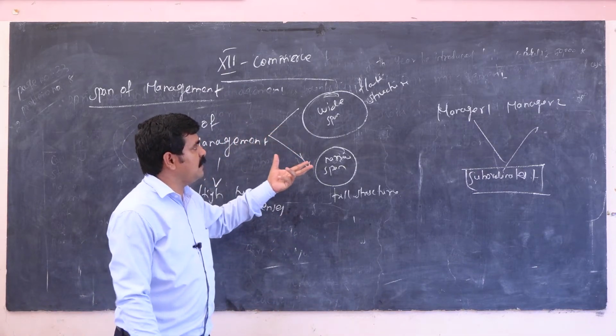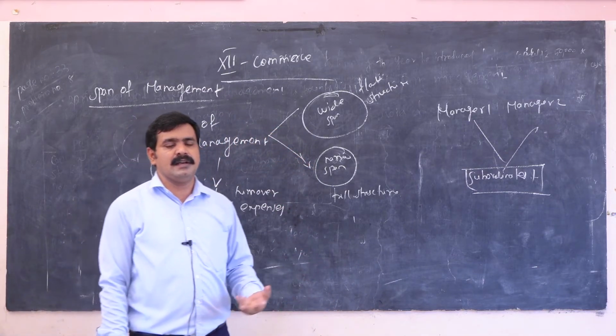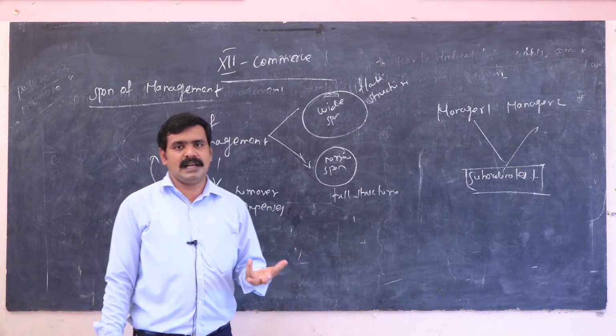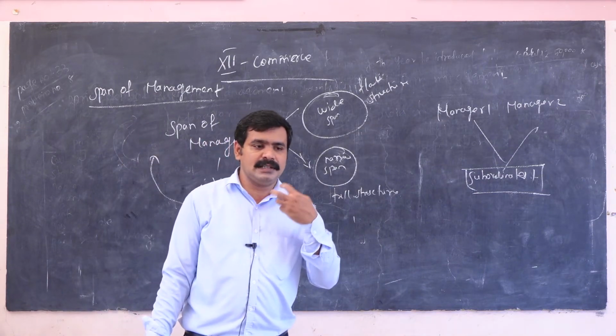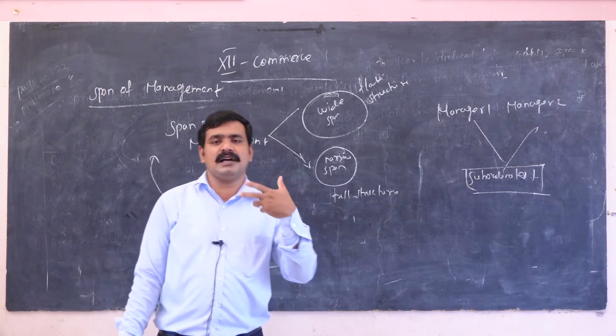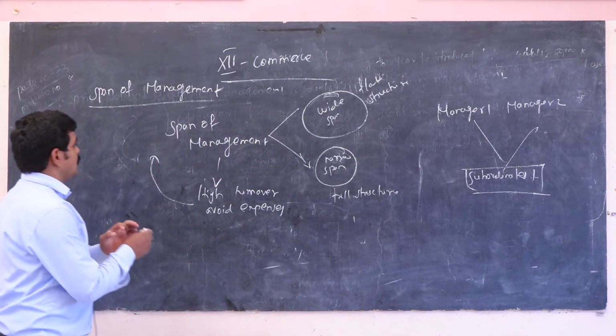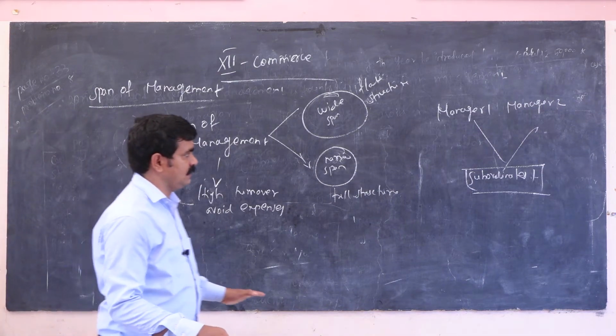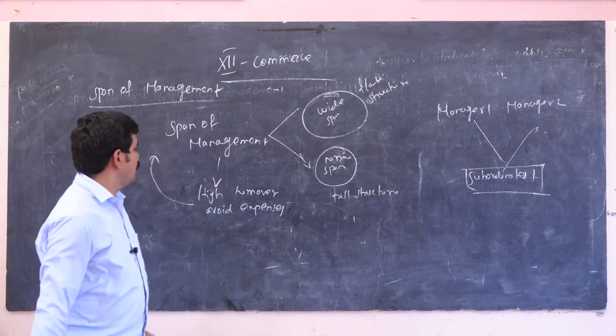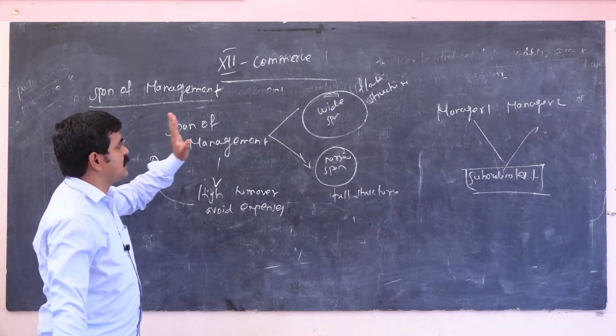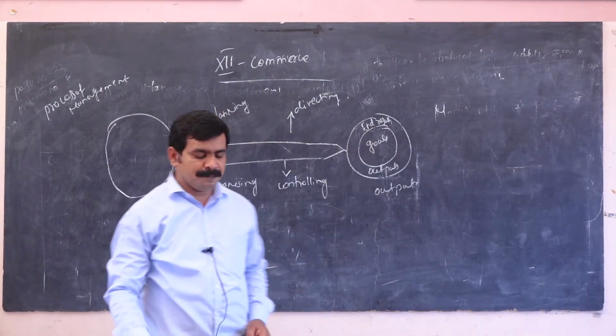But in the wide span, the flat structure, subordinates can communicate easily and report the records and all the information directly in an easy manner. That is the wide span, the flat structure. All companies follow this kind of process of management.